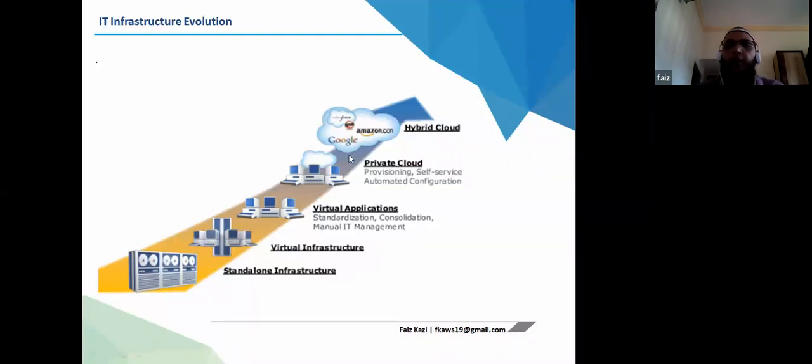So this is what they came up with, and now I'll explain the hybrid cloud concept. There are three main public clouds in the market providing you the compute provisions: Google GCP, Google Cloud Platform, Microsoft Azure, and Amazon AWS.